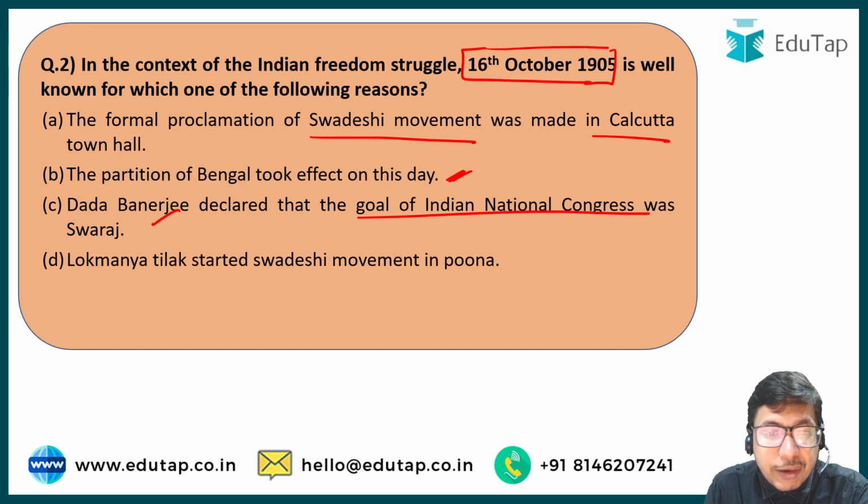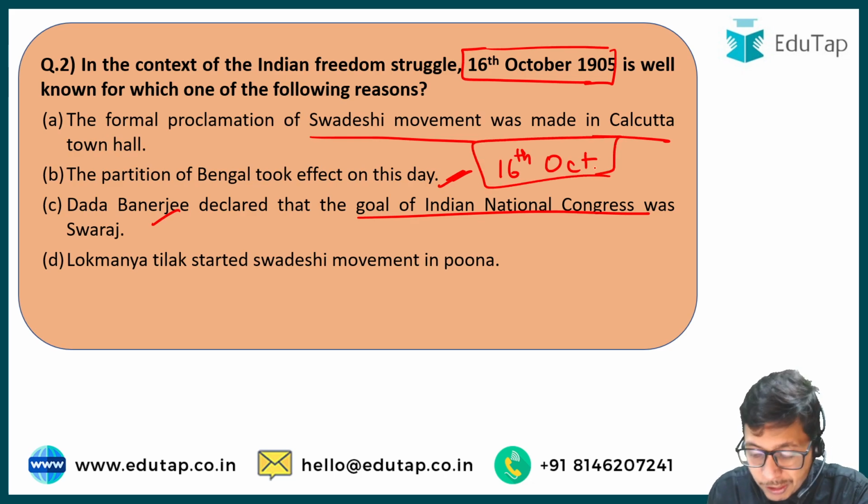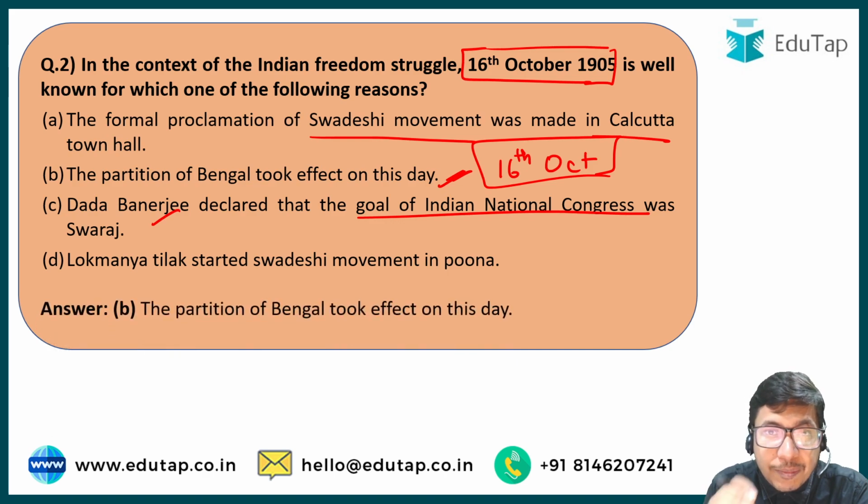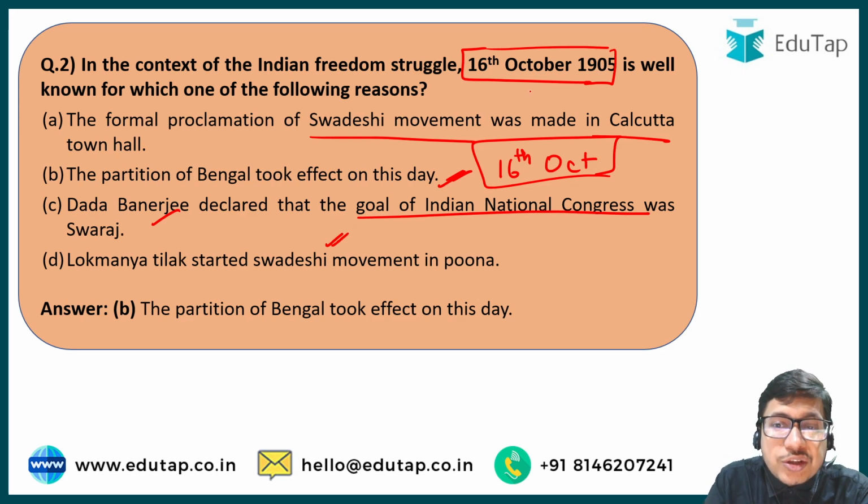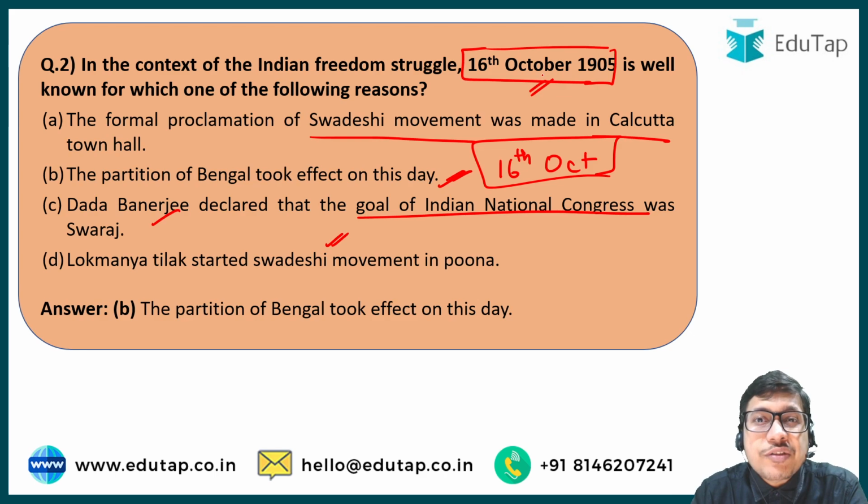The partition of Bengal took effect on 16th of October 1905, and this day is still etched in the memory of many Bengalis and also in the Indian history books as the day when the partition of Bengal did happen. And the Swadeshi movement started even before 16th of October, because the proclamation regarding